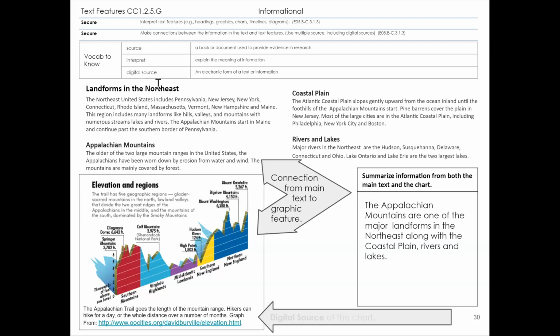And then thinking about digital source. Down here, this chart came from a digital source. And that just means that it's online. That's the way that we got it instead of opening up a physical paper book.